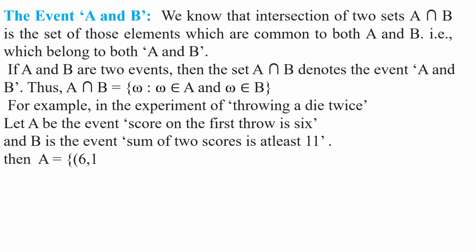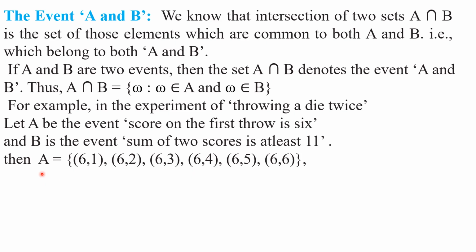Then A is equal to, what are the ordered pairs? What are the outcomes favorable to event A? Yes, ordered pairs (6,1), (6,2), (6,3), (6,4), (6,5), (6,6). Understood these outcomes which are favorable to event A, my children?